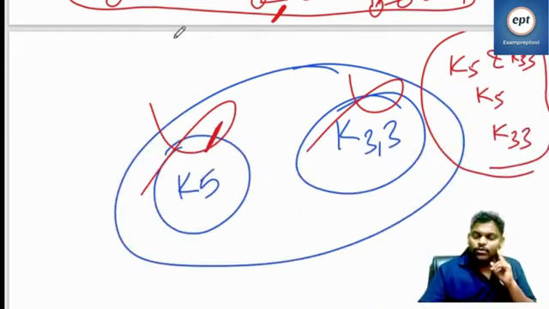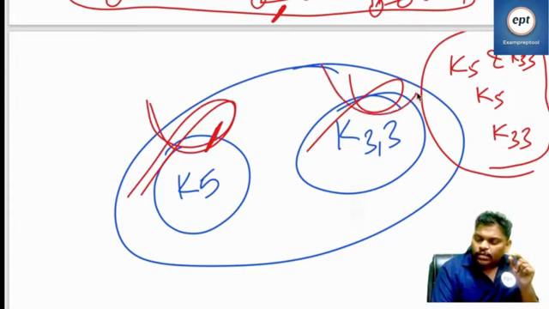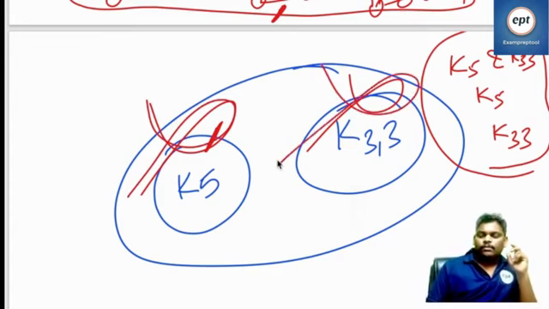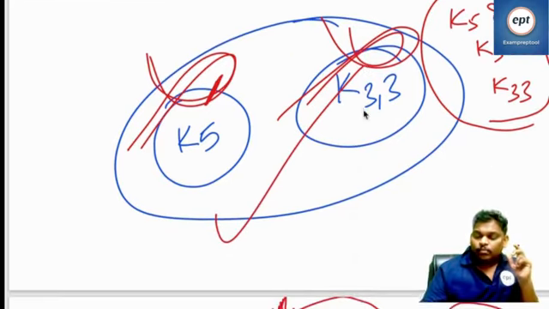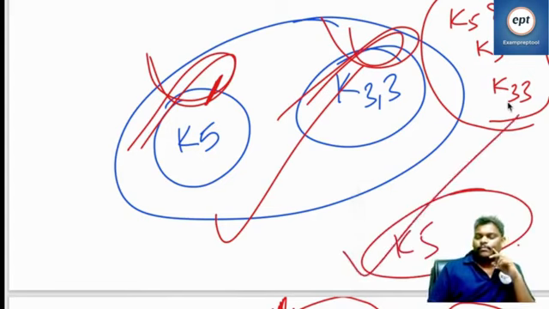According to the first option, if both are not there, then only it is planar. But if only one is there, according to the first option, it is planar.